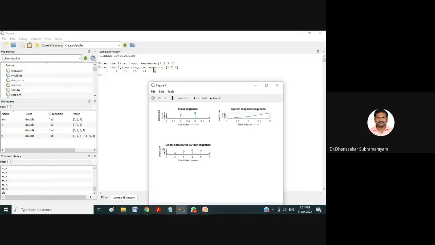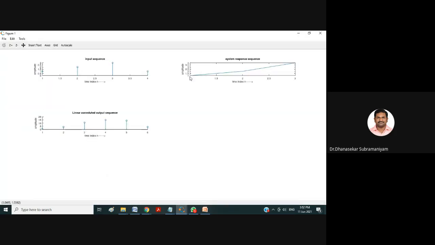The x value is 1, 2, 3, 1, so you get it in the form of discrete. The second input sequence is 1, 2, 4, and for that we have given the plot function. Plot function means continuous function. That's why here I am getting a continuous function.